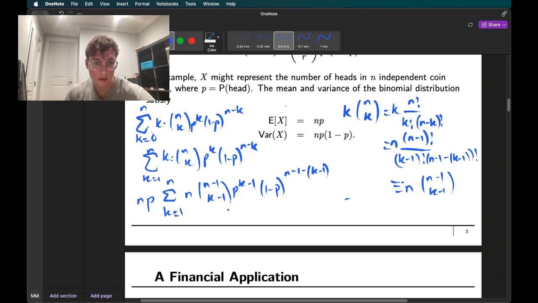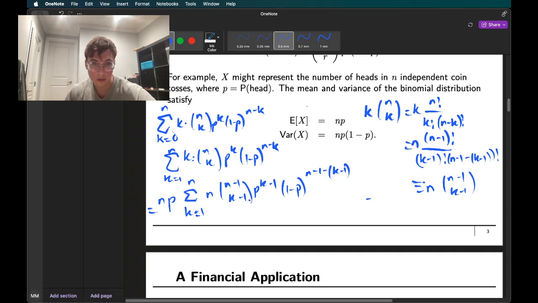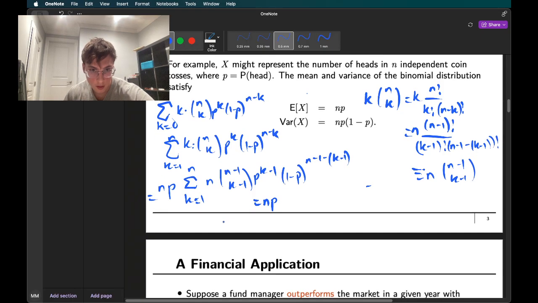I guess we could realistically use different letters. So let's say that r is k minus 1. And then let's do m is n minus 1.